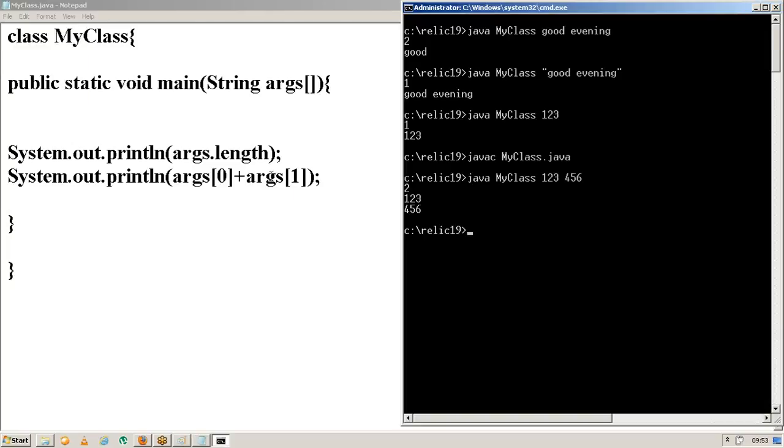If I press enter, what does it have to display? It has to display the length equal to two, then 1, 2, 3, and then 4, 5, 6. Exactly. The size will be 2, followed by 1, 2, 3, followed by 4, 5, 6. So now what I am trying to do is add both of them and display the result here.